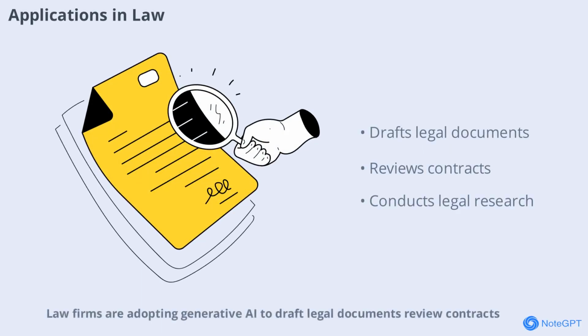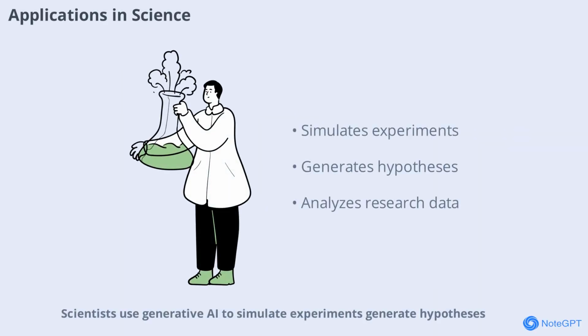Law firms are adopting generative AI to draft legal documents, review contracts, and conduct research. AI can quickly generate templates and analyze case law, saving time and reducing errors in legal work. Scientists use generative AI to simulate experiments, generate hypotheses, and analyze research data. AI can model complex systems, predict outcomes, and accelerate scientific discovery across disciplines.